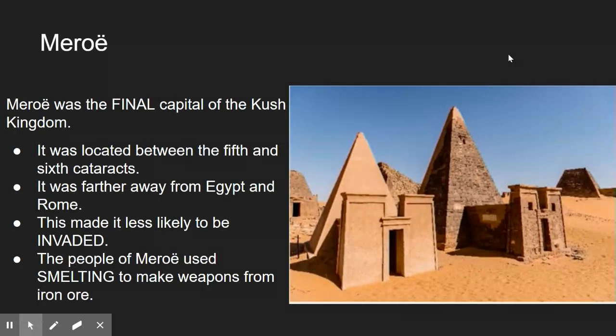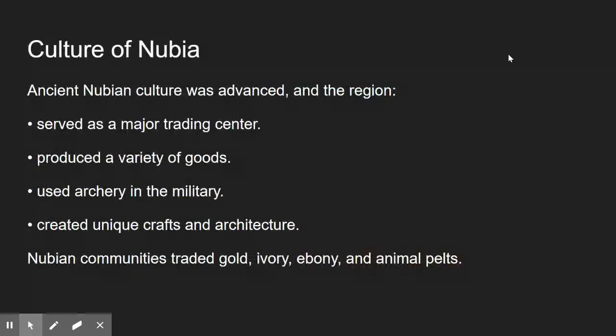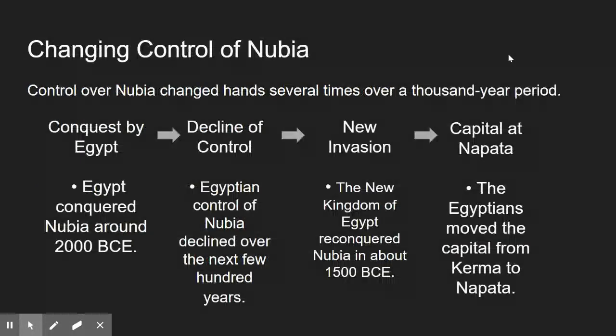Meroe was the final capital of the Kush kingdom. It was located between the fifth and sixth cataracts. It was farther away from Egypt and Rome. This made it less likely to be invaded, and the people of Meroe used smelting to make weapons from iron ore. Ancient Nubian culture was advanced, and the region served as a major trading center. It produced a variety of goods, used archery in the military, created unique crafts and architecture, and Nubian communities traded gold, ivory, ebony, and animal pelts as well.